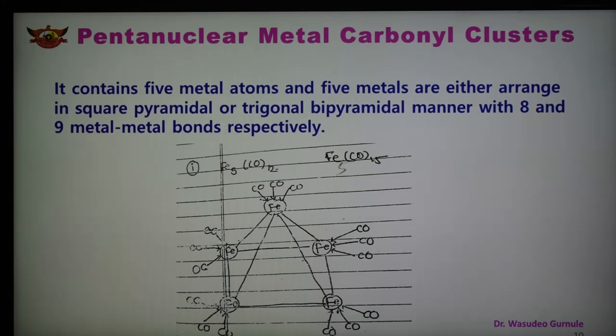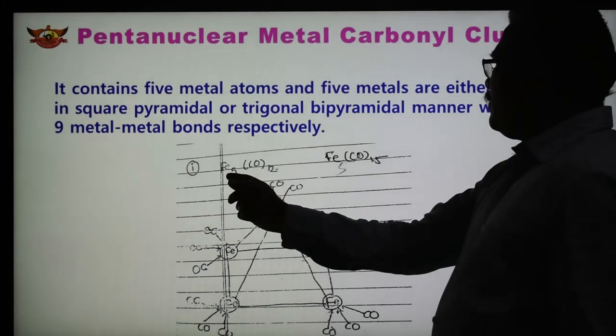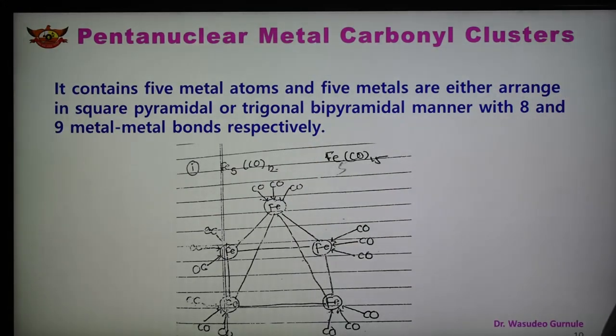Now next is the pentanuclear metal carbonyl cluster. These contain 5 metal atoms, arranged either in a square pyramidal or a trigonal bipyramidal manner, with 8 or 9 metal-metal bonds. If the arrangement is square pyramidal, there are 8 metal-metal bonds; if trigonal bipyramidal, there are 9. Examples are given: Fe5(CO)15.